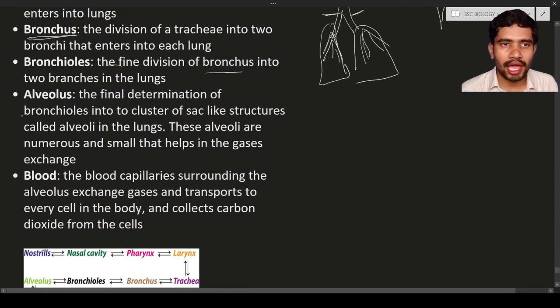Next one will be the alveolus. Just now we have seen the bronchioles. These are the fine divisions. These bronchioles will turn into alveolus. So what is meant by alveolus? Alveolus is nothing but a tiny sac-like structure in the lungs. They are known as alveolus.